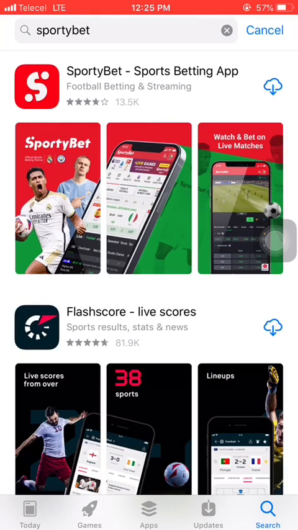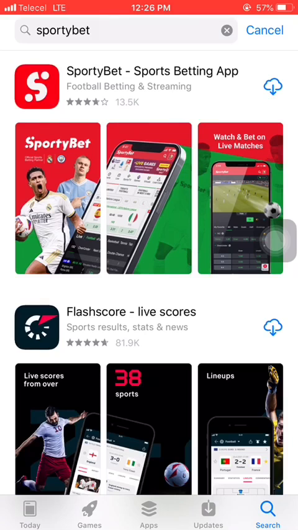Sportybet is the most popular betting site or betting company in Africa. So just open your Play Store or your App Store and search for Sportybet, download the app, and let's continue from there. You can also visit the official website of Sportybet, that is sportybet.com.